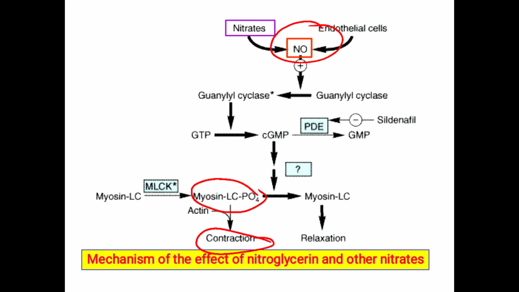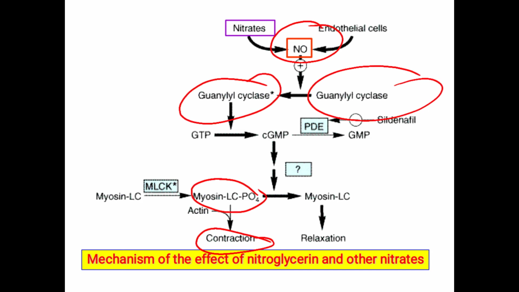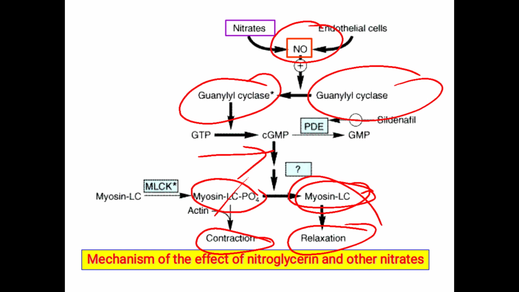So when we are giving the nitric oxide, this nitric oxide first activates the guanyl cyclase. So this activated guanyl cyclase converts GTP into the cyclic GMP, and this cyclic GMP activates the enzyme kinase, and this kinase causes the dephosphorylation of myosin light chain kinase phosphate into the myosin light chain. So the phosphate group removal takes place, that is the dephosphorylation takes place, and this myosin light chain is responsible for the relaxation of vessels.